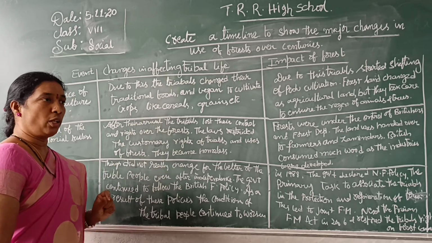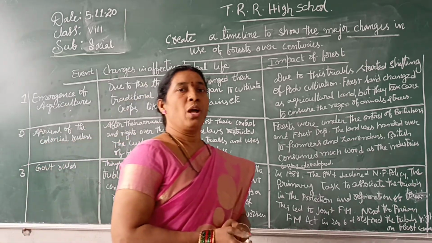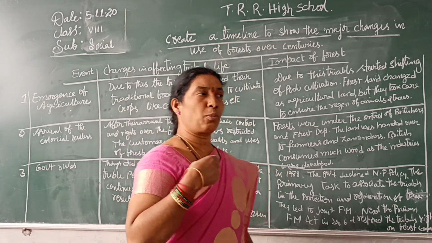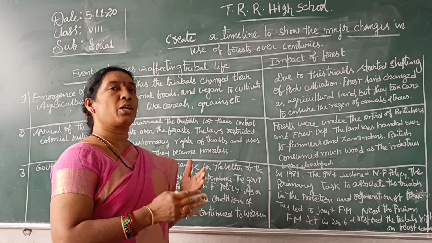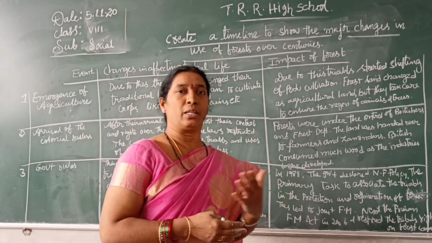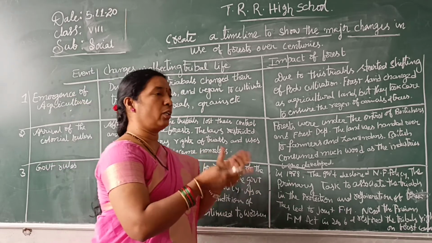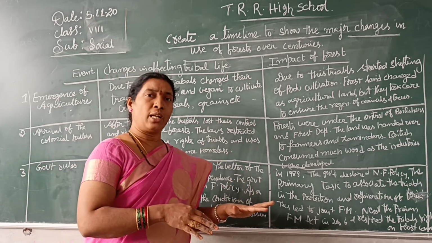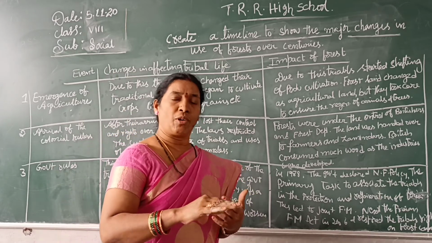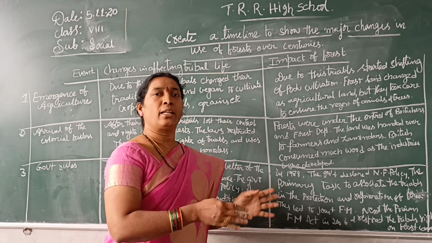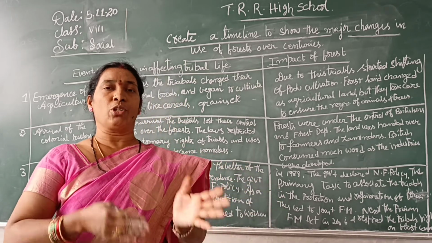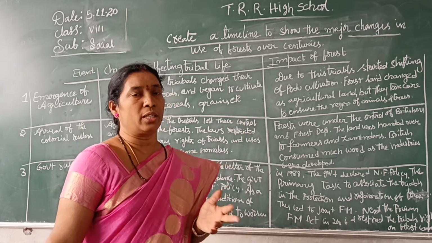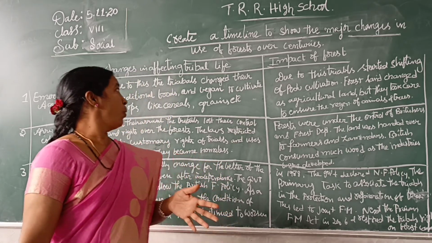Before that, you all know what occupation the tribal people were doing: podu culture. What is podu culture? I explained, podu culture is nothing but shifting cultivation or jumping cultivation. That means they would cut one piece of land and cultivate for 2 years, and after that they felt it was infertile. That's why they burn that land and shift to some other place. So that is shifting cultivation, or we can say podu agriculture, podu cultivation.